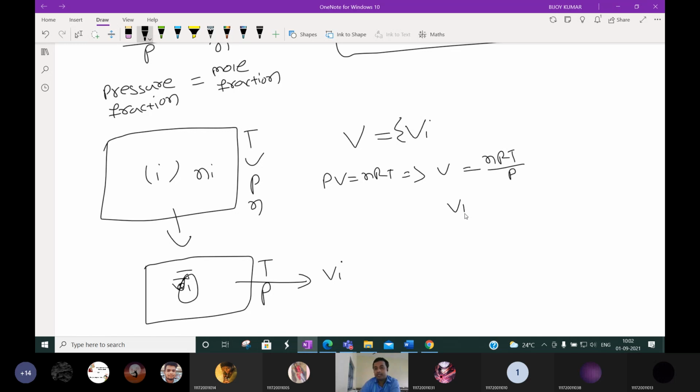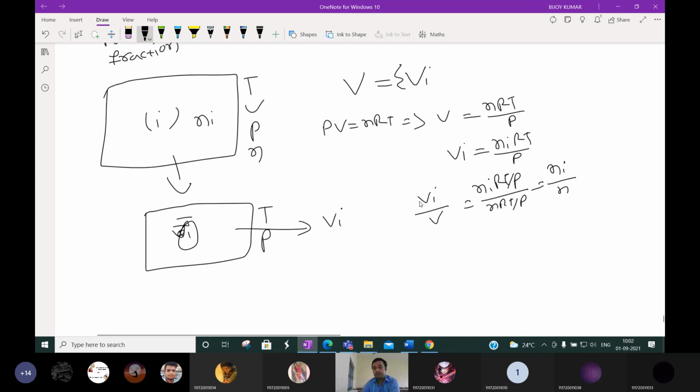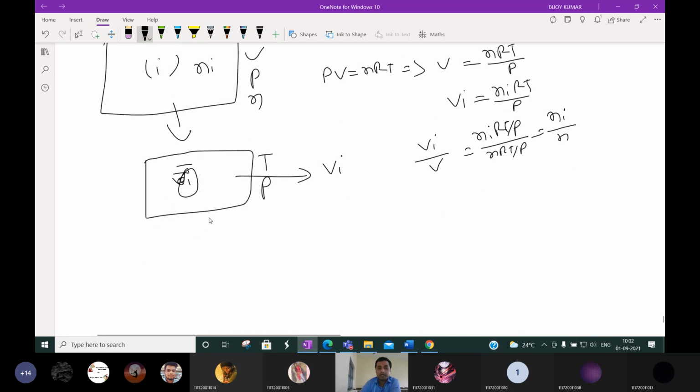So Vi will be NiRT by P. Again, Vi by V is equal to NiRT by P divided by nRT by P, or you can say Ni by N. And this Vi by V, individual volume by total volume, what is it called?